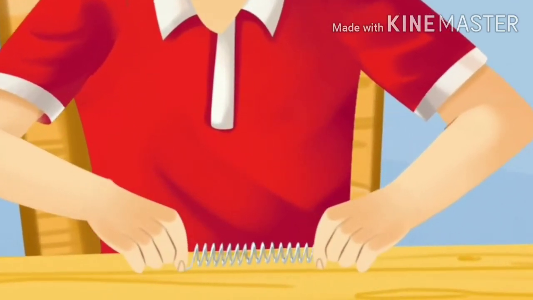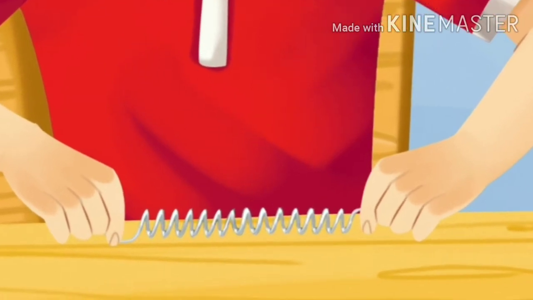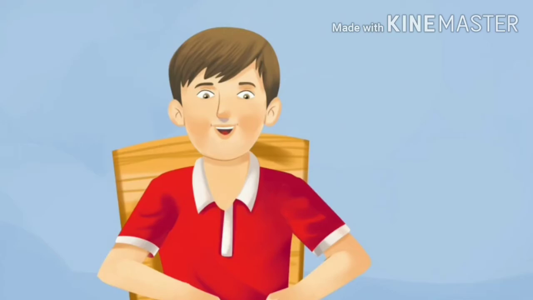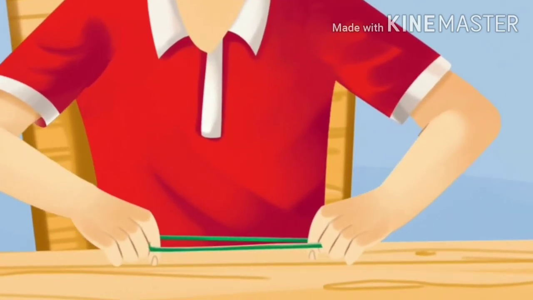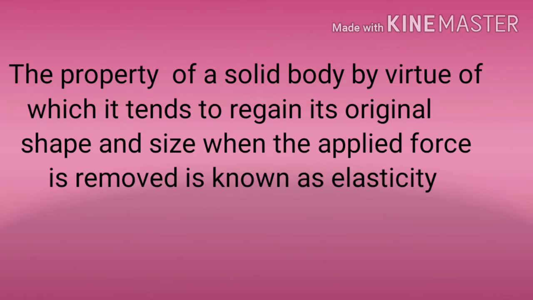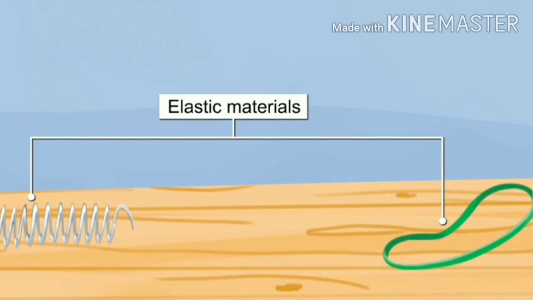When you stretch a solid body like a helical spring, its shape and size change. When you release the ends of the spring, it regains its original shape and size. The same thing happens when you stretch a rubber band and release it. So the property of a solid body by virtue of which it tends to regain its original shape and size when the applied force is removed is known as elasticity. The materials possessing elasticity are known as elastic materials.